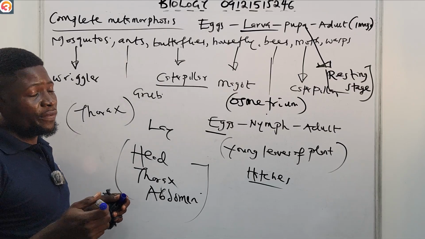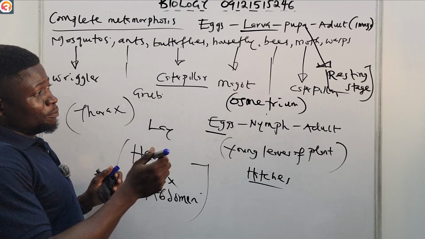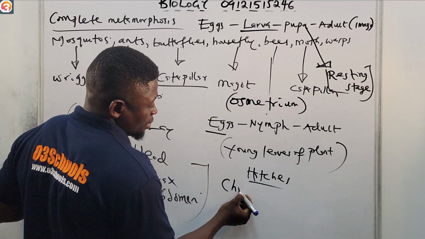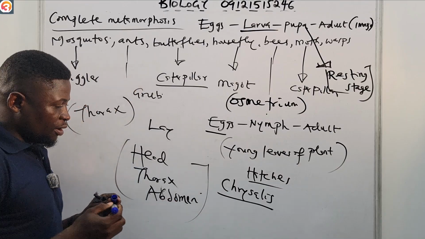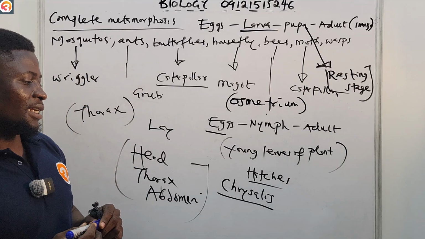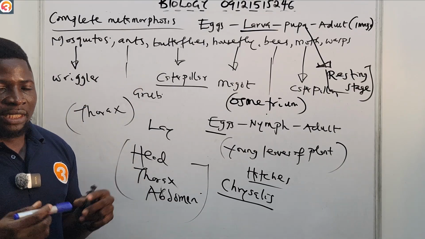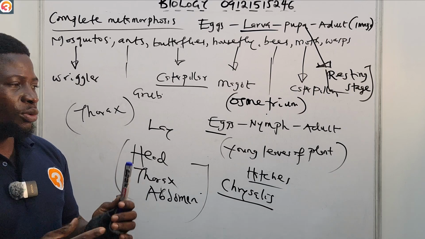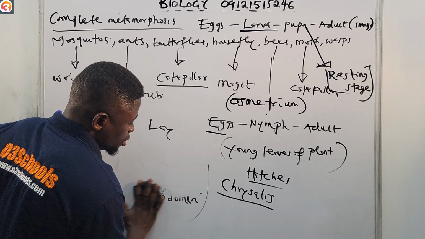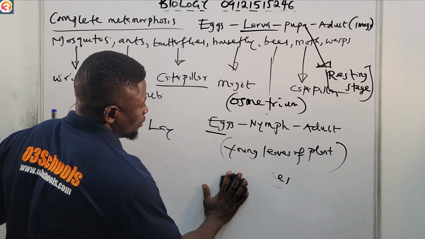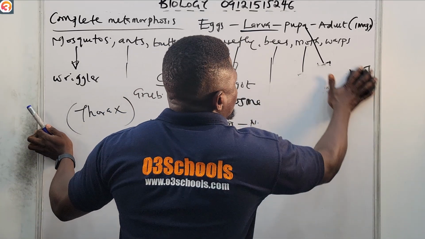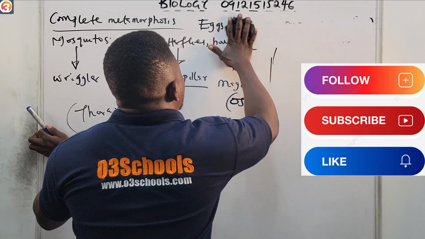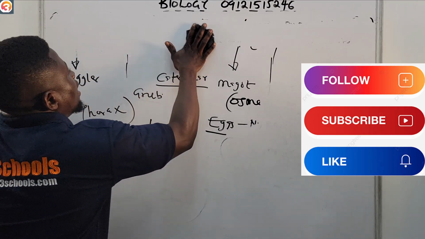Now the pupa of a butterfly is known as chrysalis. The pupa of a butterfly is known as chrysalis. Now let's quickly look at some terms that are used in sexual reproduction of animals.